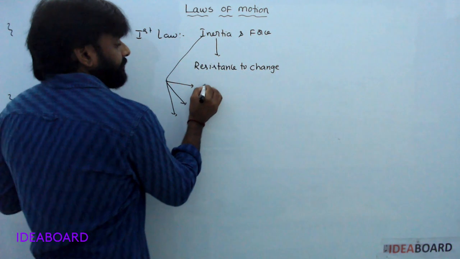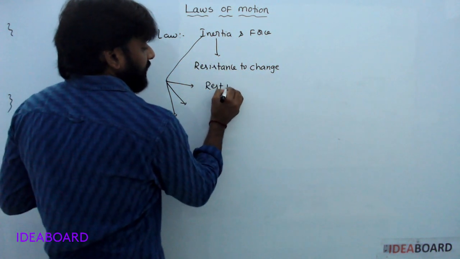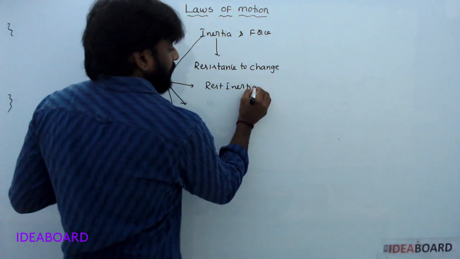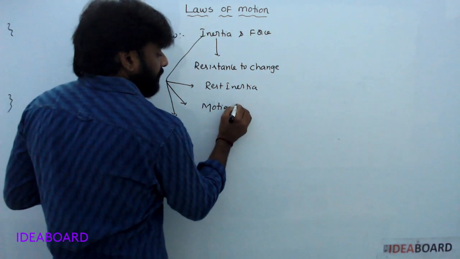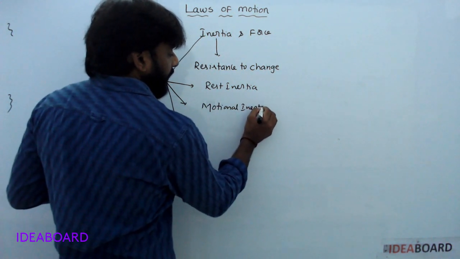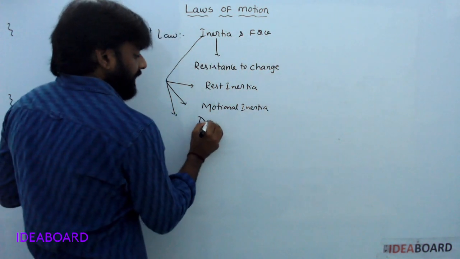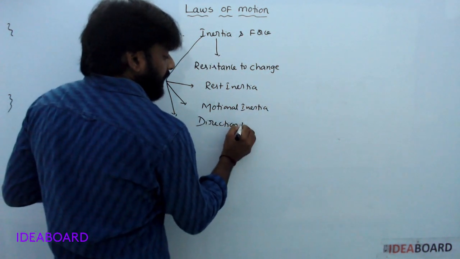Now, here there are three types. One is rest inertia. Another one is motional inertia. And the third one is directional inertia.